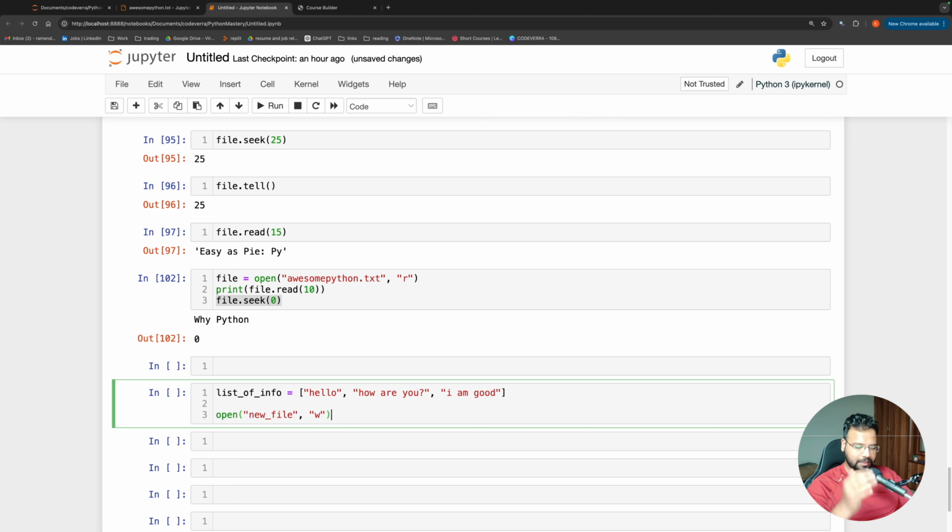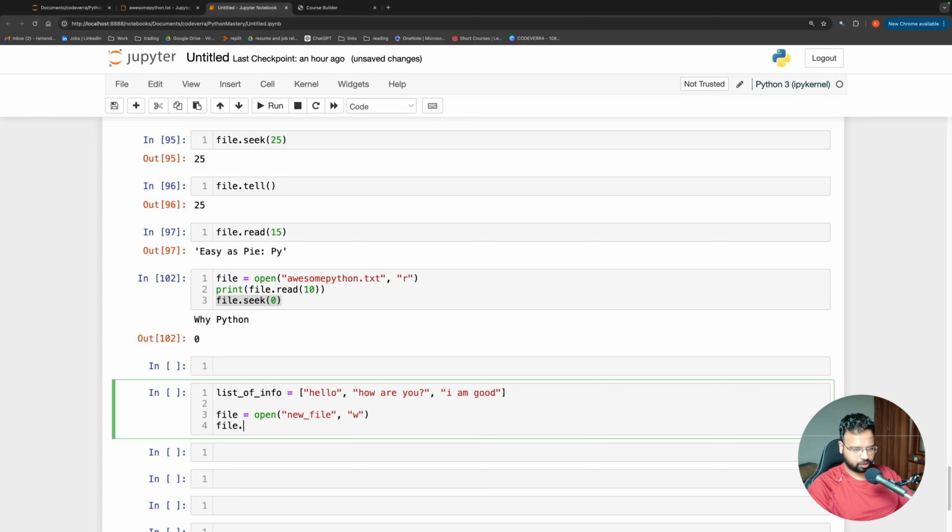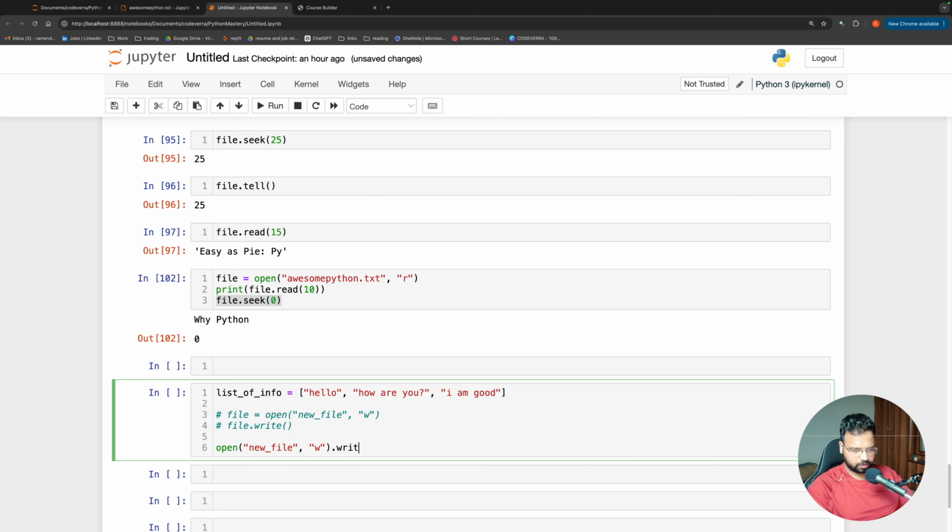What I've shown you is you can do a file and then file dot write this way, or as a shortcut you can ignore this, take this open, and do a dot write lines, and you can pass a list of info.